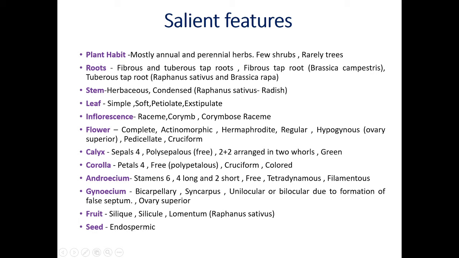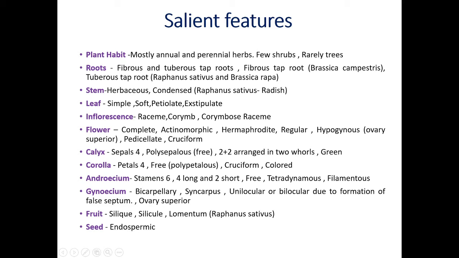Then third whorl, androecium, which is the male sexual organ. Individual of androecium is called stamens. They are 6. But there are 2 types of stamens. 4 are long and 2 are short. They are free. Tetradynamous. Tetra means 4, dynamous means power. One whorl is made up of 2 short stamens and one whorl is made up of 4 long stamens. This condition is called tetradynamous. Filamentous. Each and every anther has a long filament.